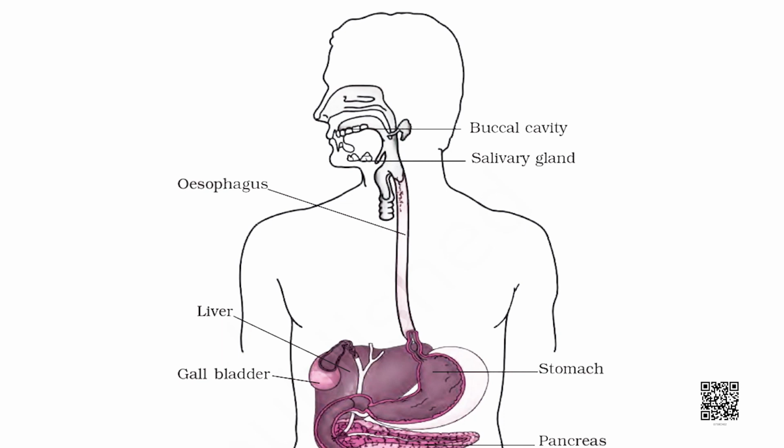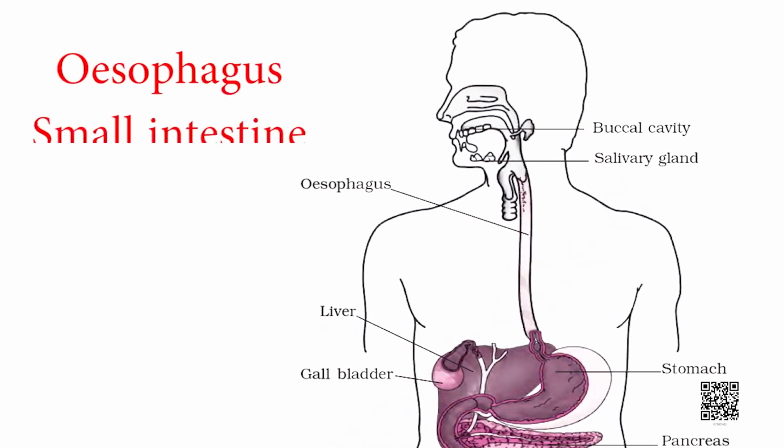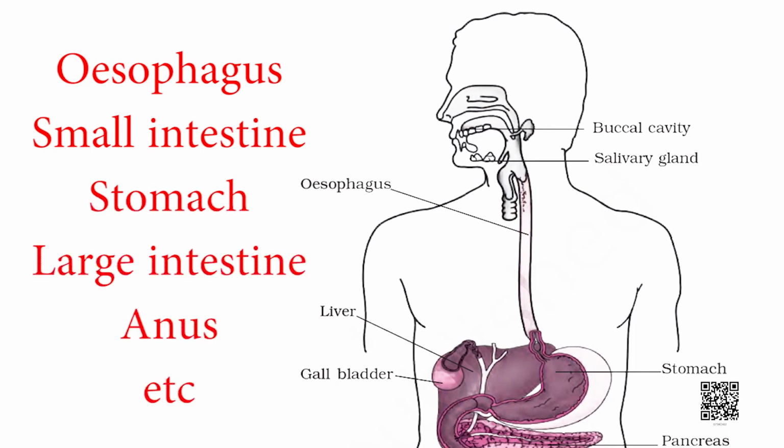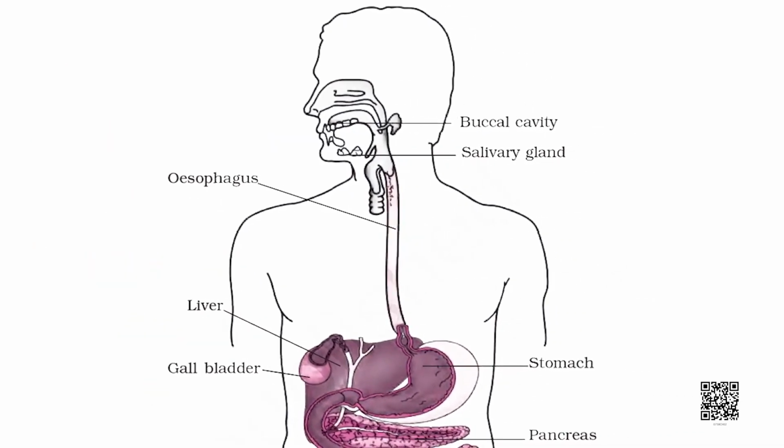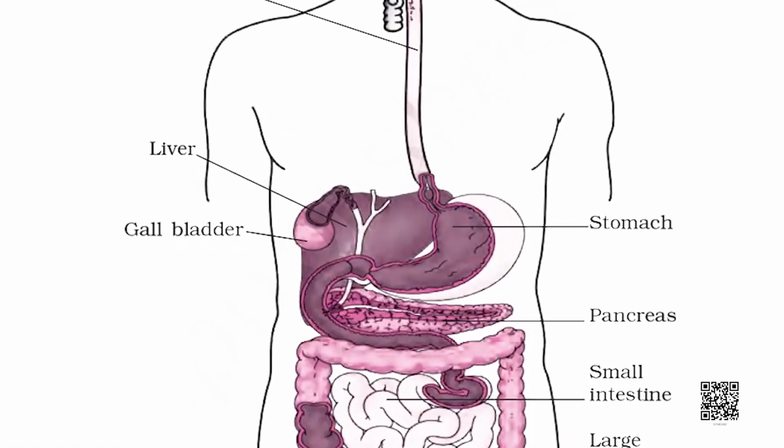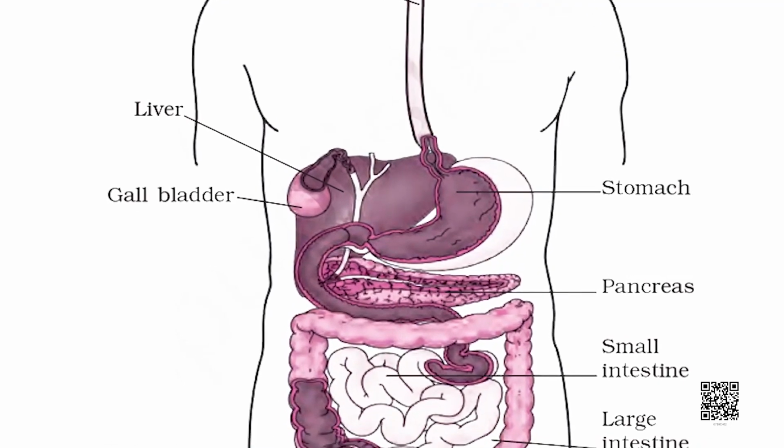What are the examples or constituent parts of the alimentary canal? Esophagus, small intestine, stomach, large intestine, anus, etc. Whereas in the digestive system, it is the salivary glands, liver, gallbladder and the alimentary canal. When the food passes through the alimentary canal, the secretive juices from our glands also act on that food.